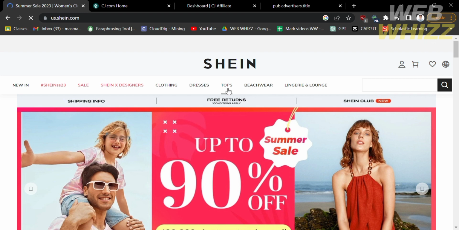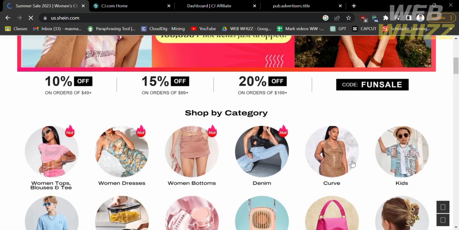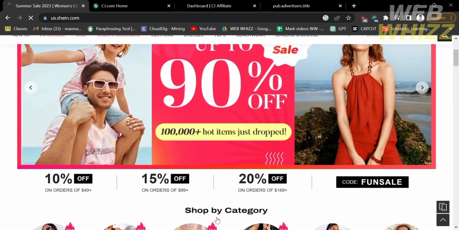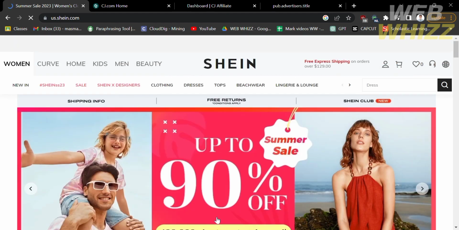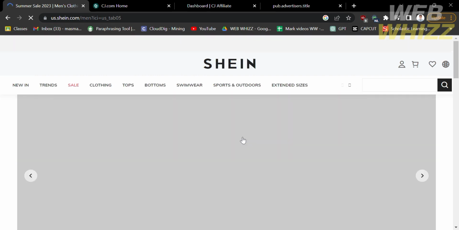So basically, Shein is an international fast fashion e-commerce platform that specializes in affordable clothing, accessories, and other fashion items. It was founded in 2008 by Chris Su in Nanjing, China, and quickly gained popularity worldwide, particularly among young adults, due to its wide range of trendy and budget-friendly products.